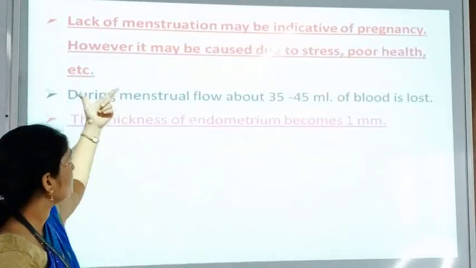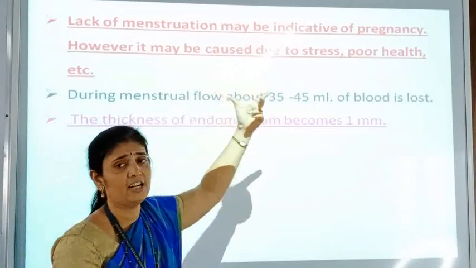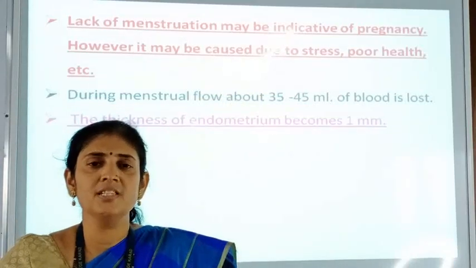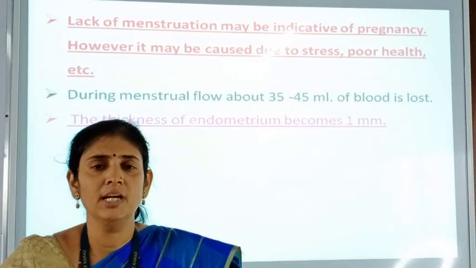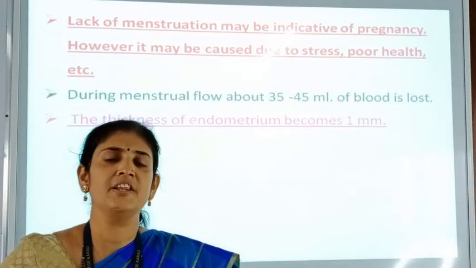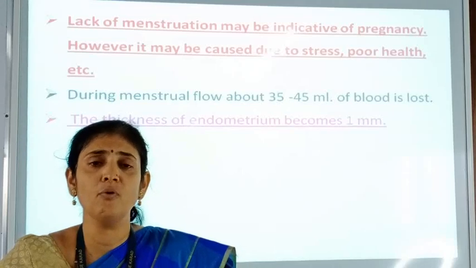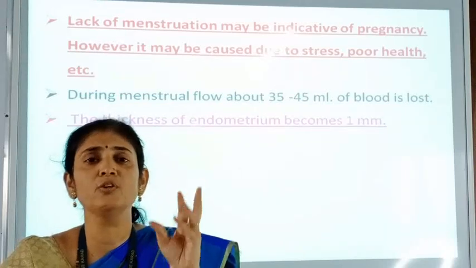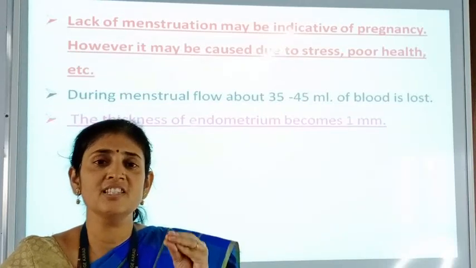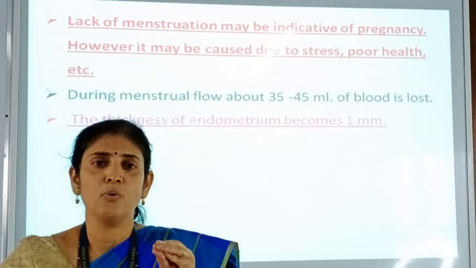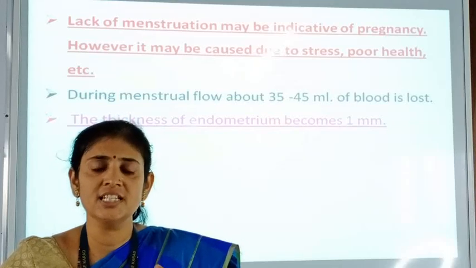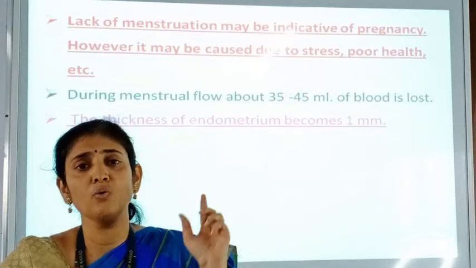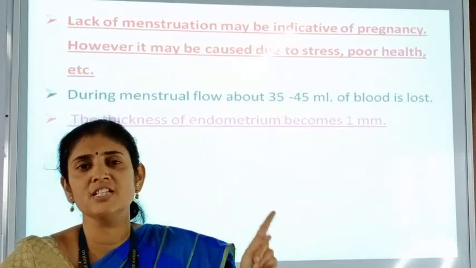So here lack of menstruation may be indicative of pregnancy. Suppose pregnancy is conceived, what happens? There is no degeneration of the ovum and no degeneration of the endometrium walls present in the uterus, and therefore there is no bleeding, and the menstrual cycle is going to be stopped. ज्या वेळेला प्रेग्नन्सी राहिलेली असते त्यावेळेला प्रोजेस्टेरॉन अँड इस्ट्रोजेन सिक्रेशन is at an increased level and no secretion of prostaglandin, and therefore no menstrual phase or no bleeding phase is observed.